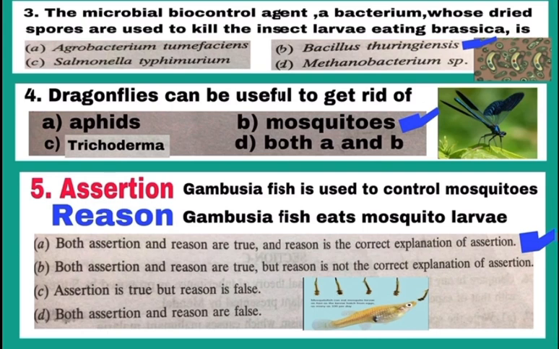Question number 5. This is assertion reason based question. Assertion statement is Gambusia fish is used to control mosquitoes. Yes, this is the correct statement. Now, see the reason statement. Gambusia fish eats mosquito larvae. Yes, this is also correct statement and correct reason for assertion. So, here A and R both are correct and R is the correct explanation of A. So, mark A.